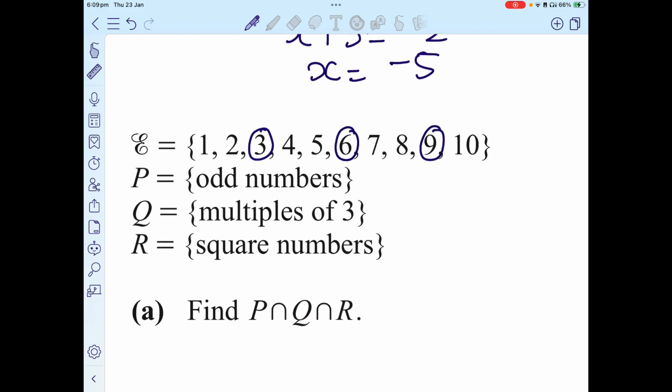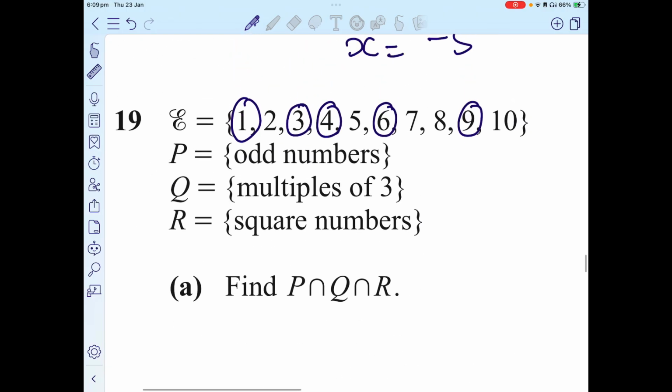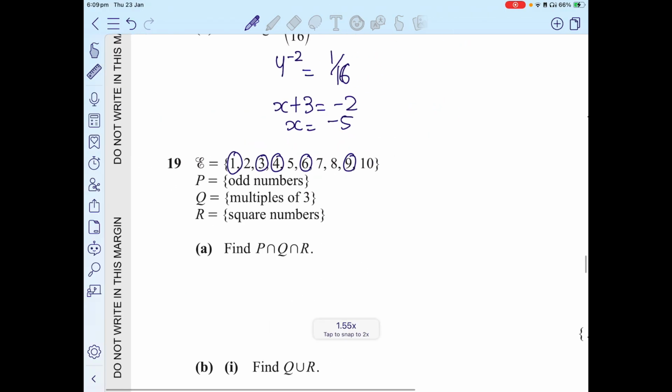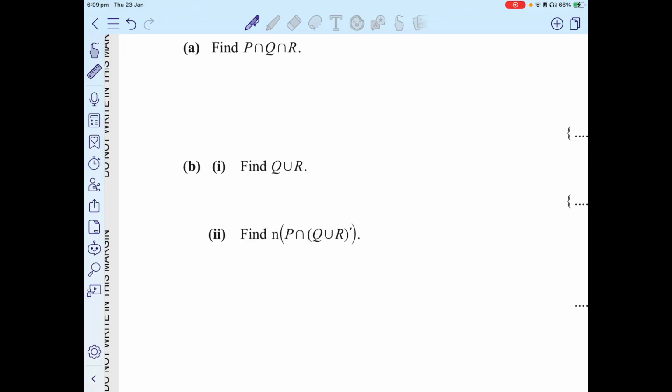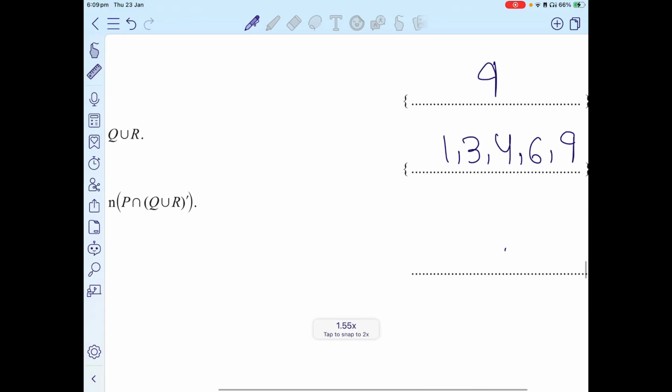And what are the square numbers? 4 and 1. So now, not any of these numbers, but there should be odd numbers. They should belong to P. So in this case, we have 5 and 7 are the only odd numbers which are there. It's not asking for the numbers, but the number of elements. So that's going to be 2.